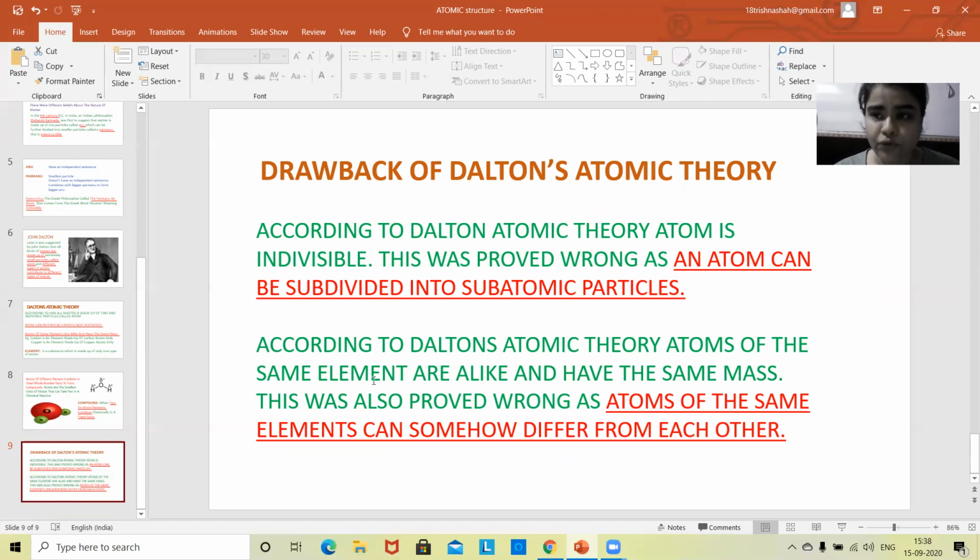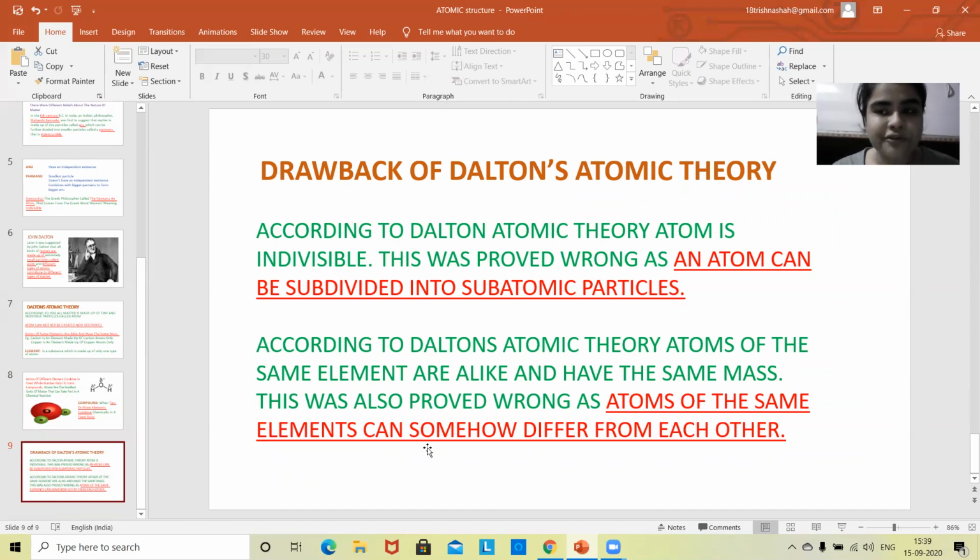But this statement was proved wrong in the future by other scientists, as an atom can be subdivided into subatomic particles, electron, proton, and neutron, which you will study in further classes. In Dalton's atomic theory, he also suggested that atoms of the same element are alike, identical, and have the same chemical properties. But this was also proved wrong, as atoms of the same element can differ from each other in some properties.